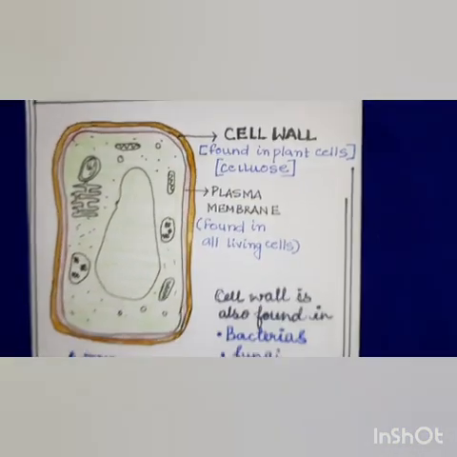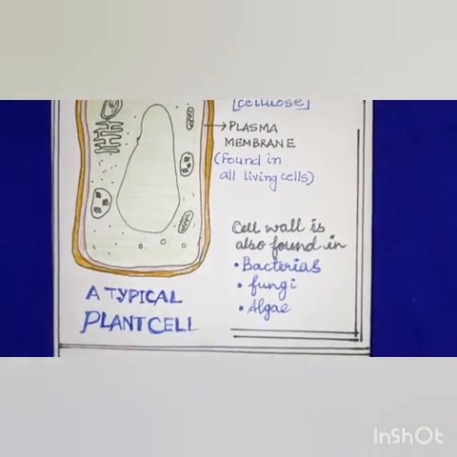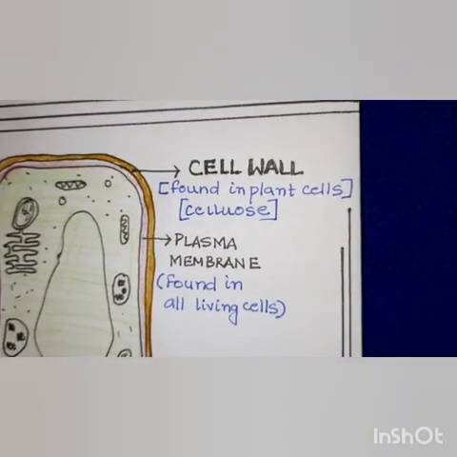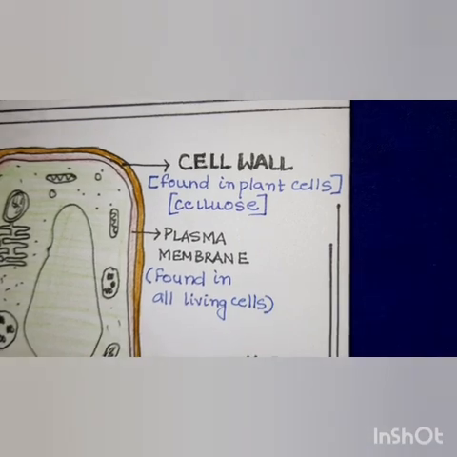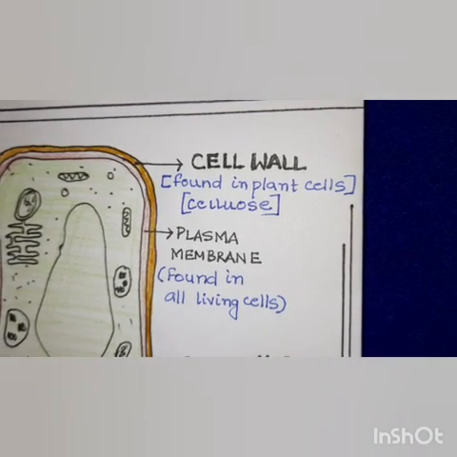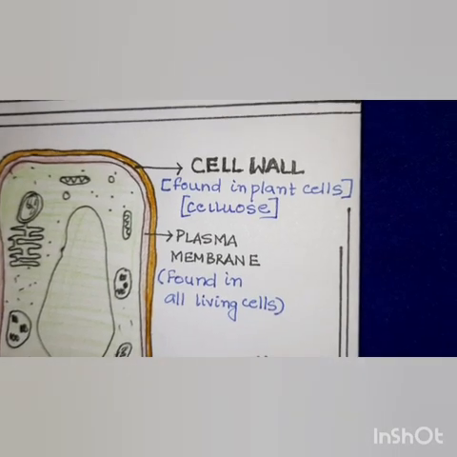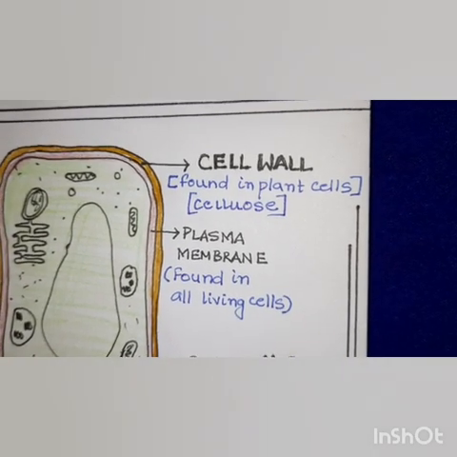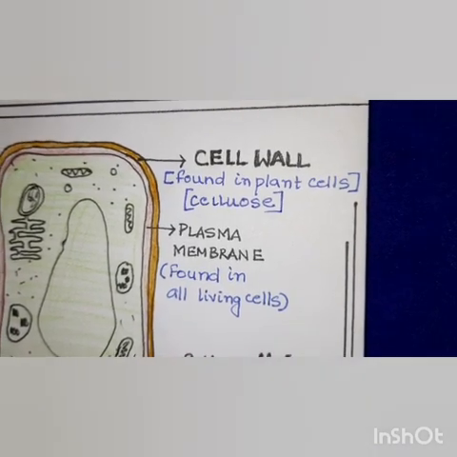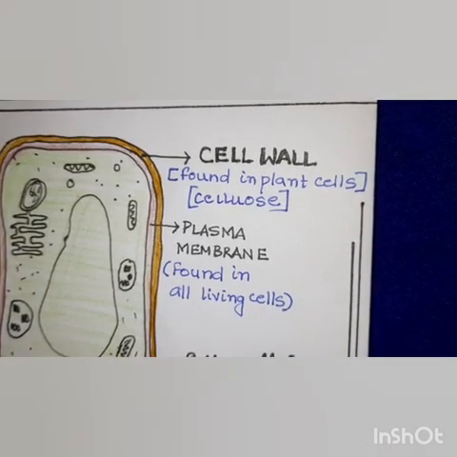Here you can see we have a typical plant cell, and above the plasma membrane you can see we have an external covering called the cell wall. Now in plant cells, the cell wall is composed of a substance called cellulose, which is actually a complex sugar which is made up by repeating units of starch.